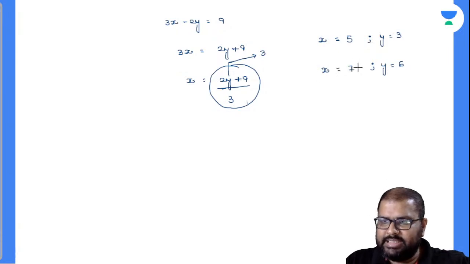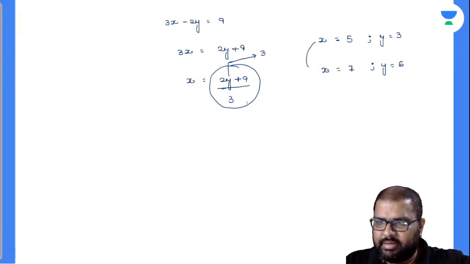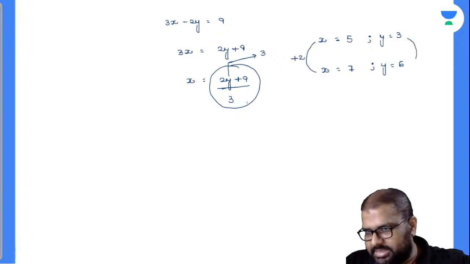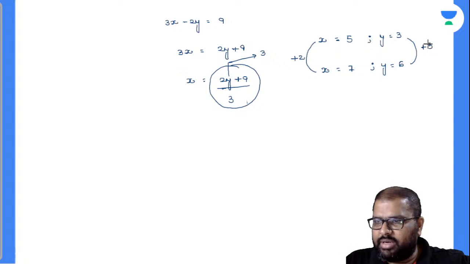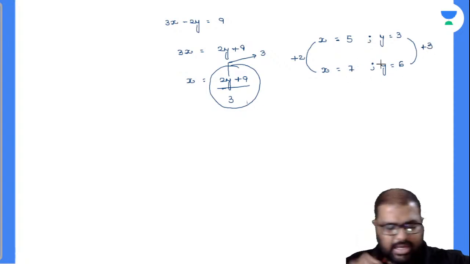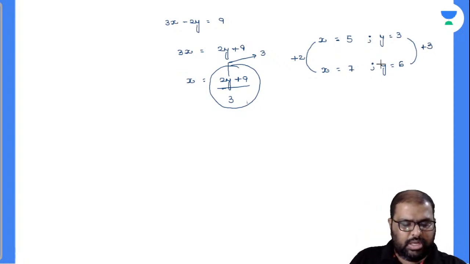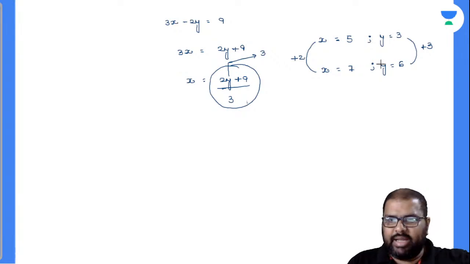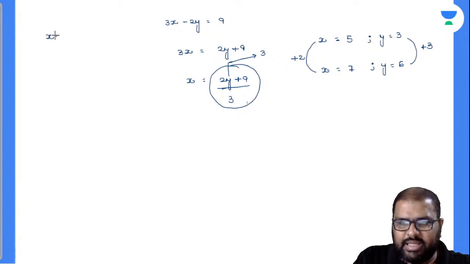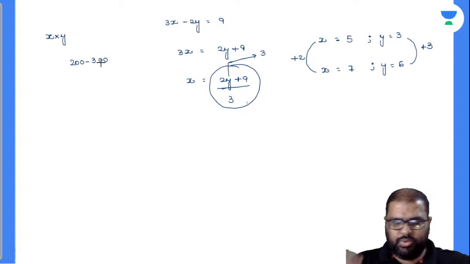Now, by this, I can easily crack a pattern there. There is a gap of plus 2. There is a gap of plus 3. And again, if you observe here, 7 into 6 will be how much here? 42. Here your x into y value must be in the range of 200 to 300. Am I right or wrong? So by this, what can I write down? It has to be more than 15 here.